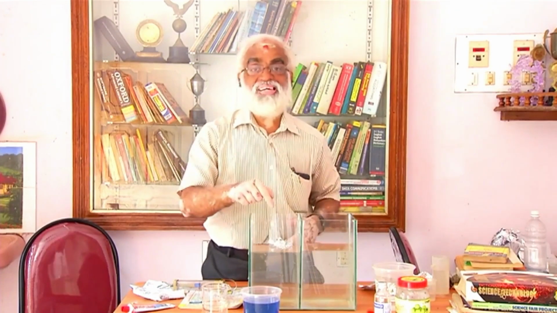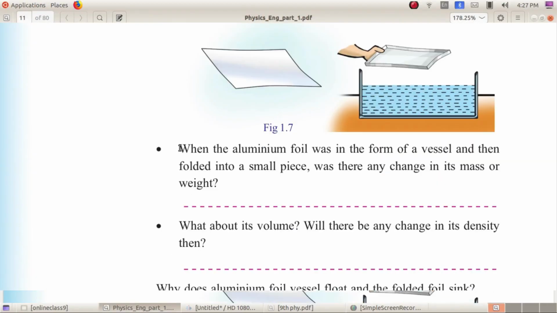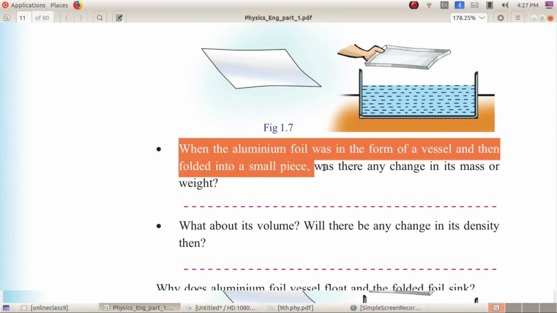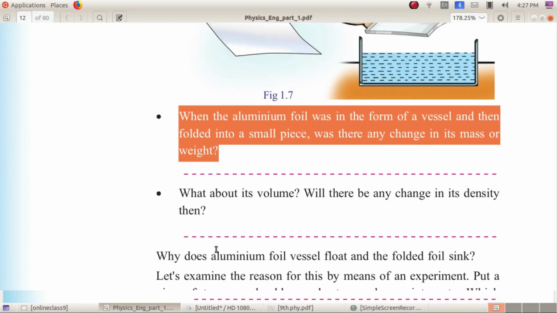When the aluminium foil was in the form of a vessel and then folded into a small piece, was there any change in its mass or weight? We know that the mass doesn't change. When we change the shape of the aluminium foil, its mass does not change.